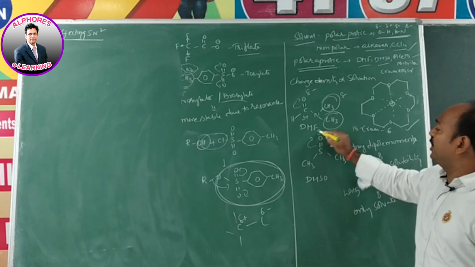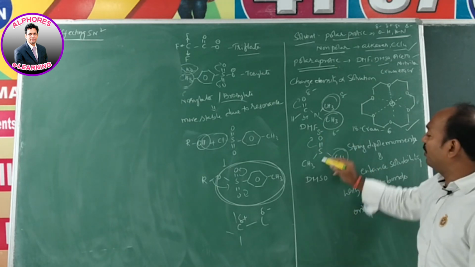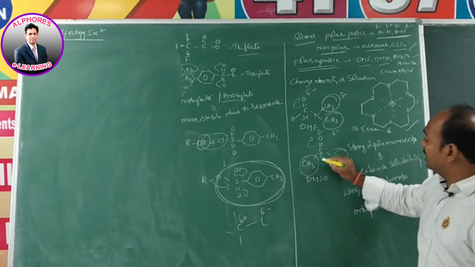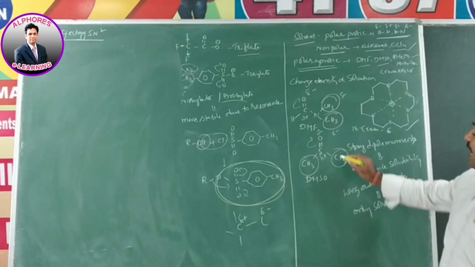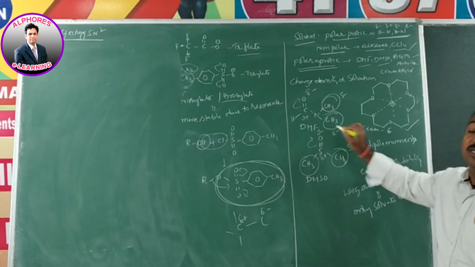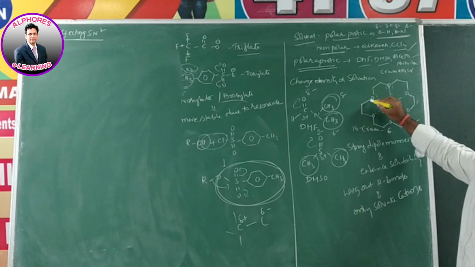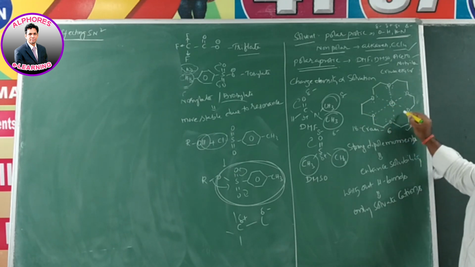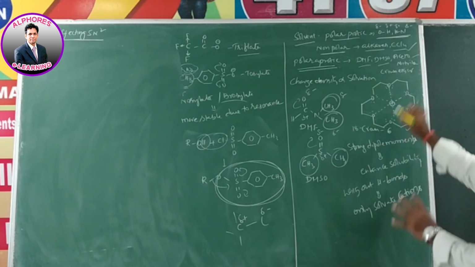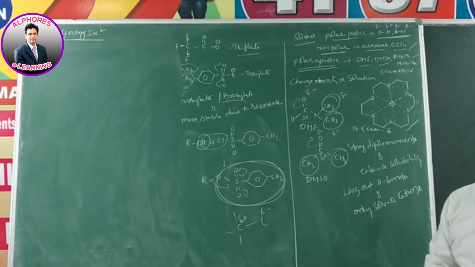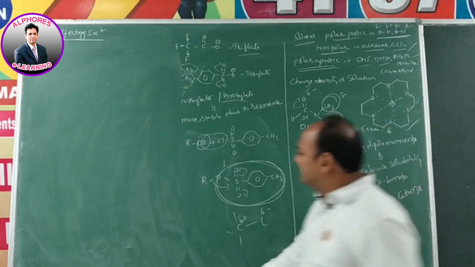Let us come to dimethyl sulfoxide. Here pi electrons are shifted towards oxygen, and the methyl group is also electron rich. Here also the same scenario: positive charge at the center and electron rich groups surrounding it. And in crown ethers, there is no electron rich group, but all these oxygens contain lone pairs of electrons that are projected towards a common point. So these are the more beneficial points to give more SN2 product.